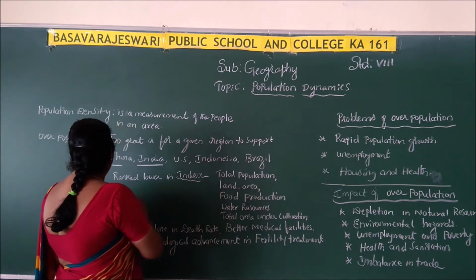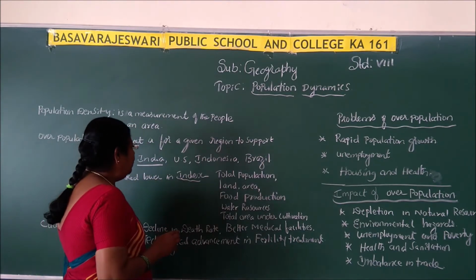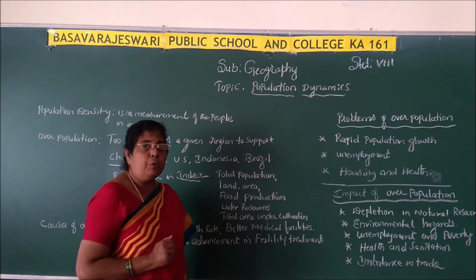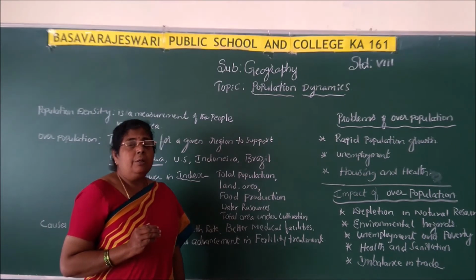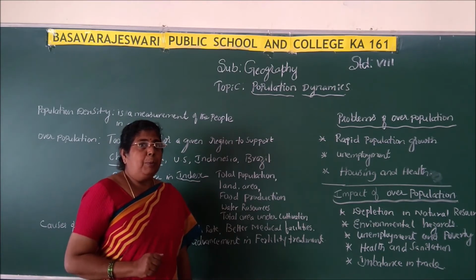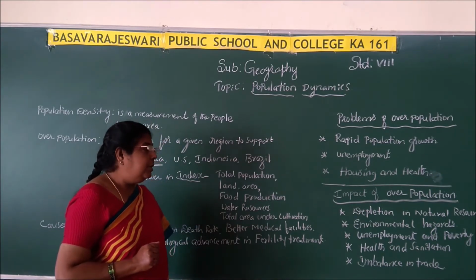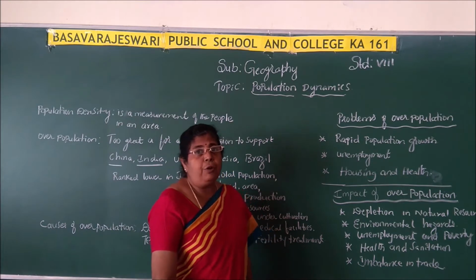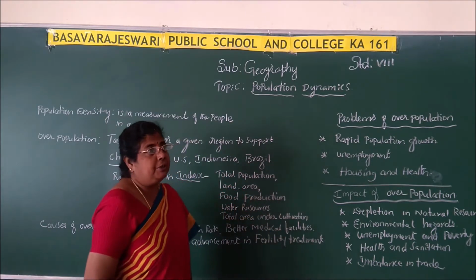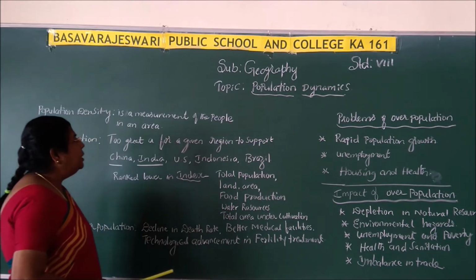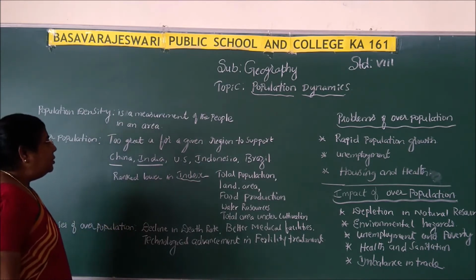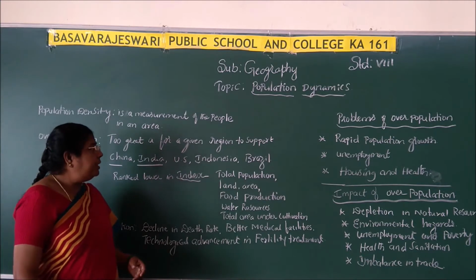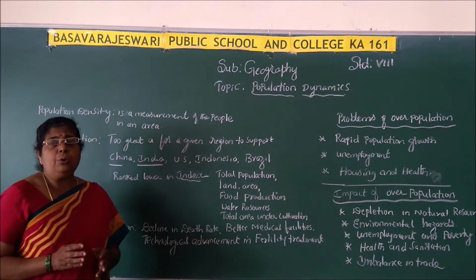by overpopulation, what are the causes of overpopulation, what are the problems of overpopulation, and what is the impact of overpopulation. So we can define overpopulation as too great for a given region to support.